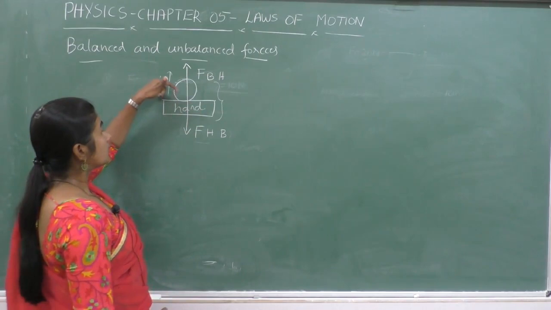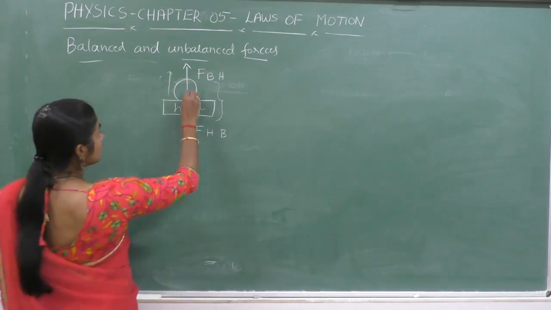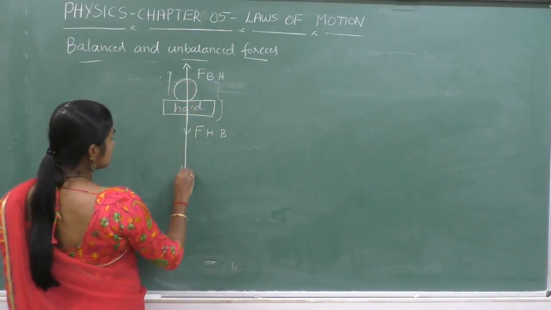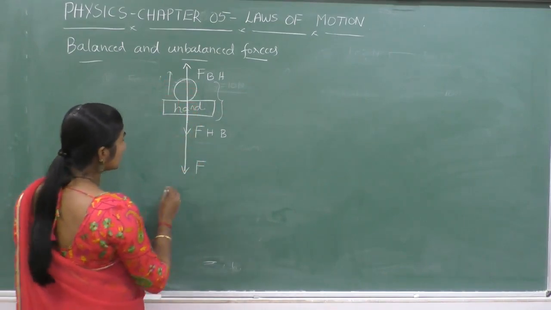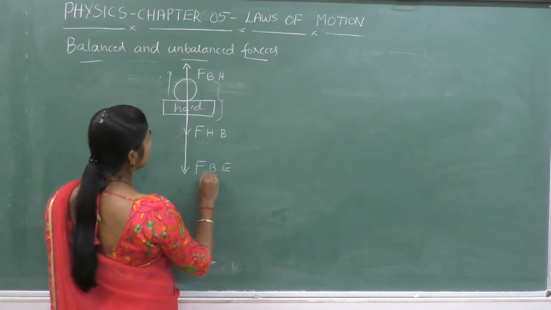Here, when it is moving downward, another force is acting on the ball, and that force is nothing but the force due to gravity, that is the force on the ball due to the earth, say FBE.